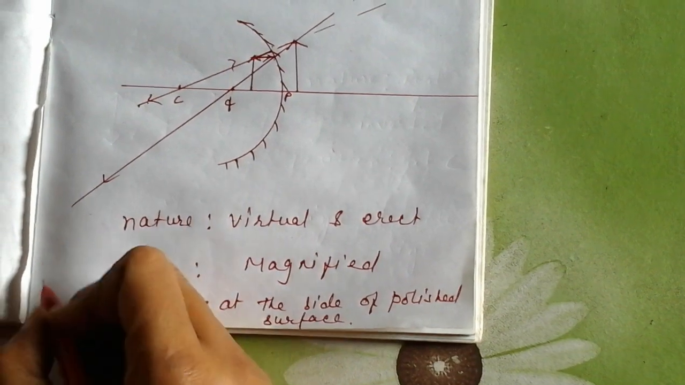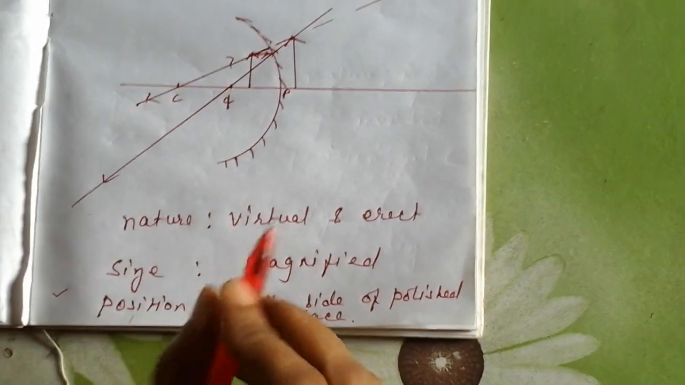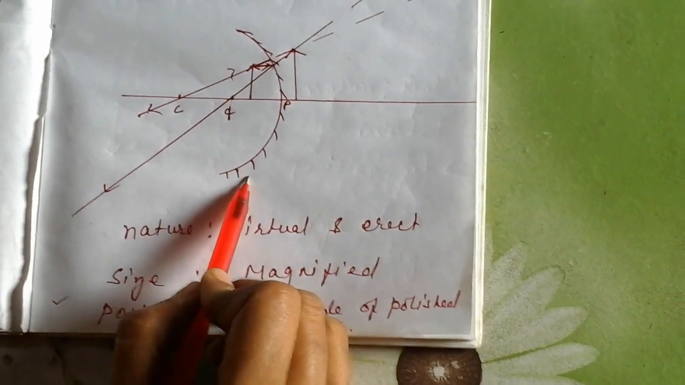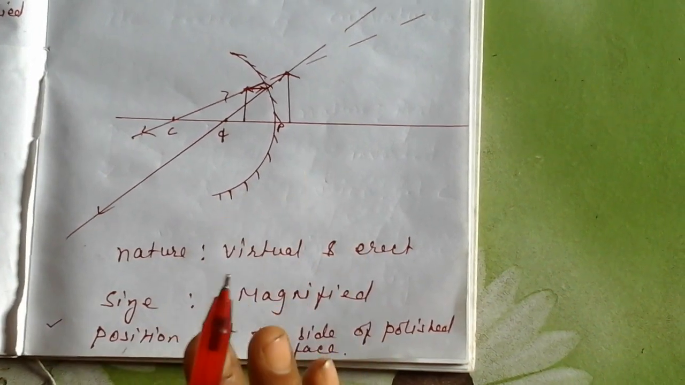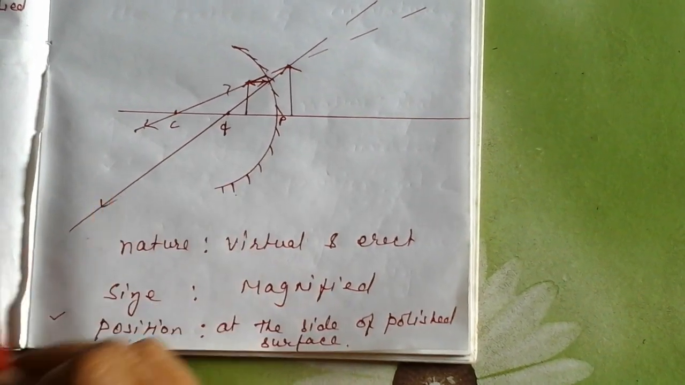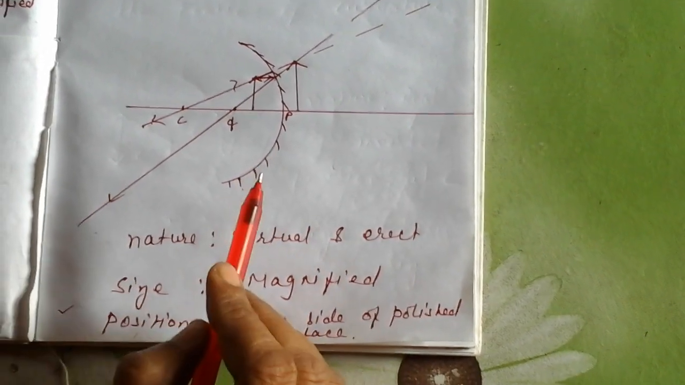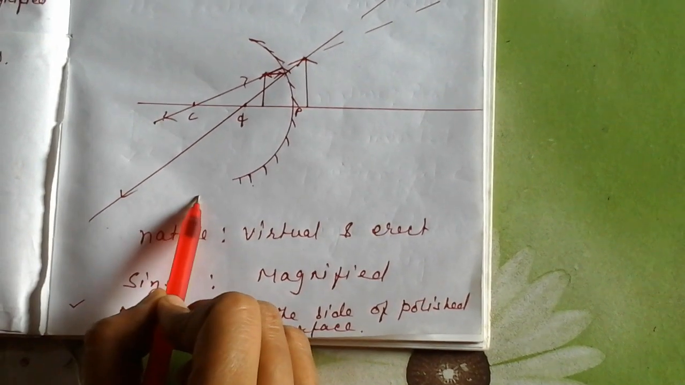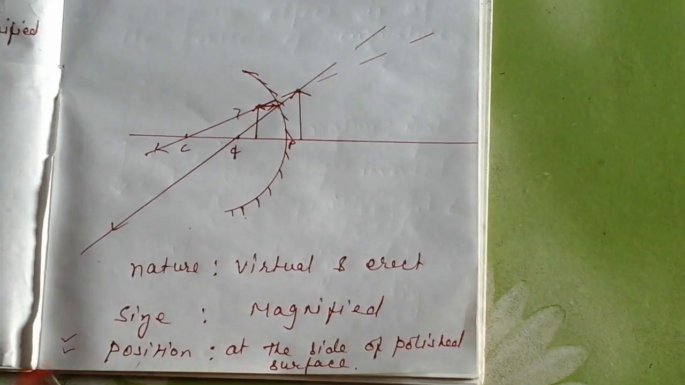So today in class, you will do this: make notes of all this and try to draw the ray diagram repeatedly. Then only will you get practice of it. Okay.